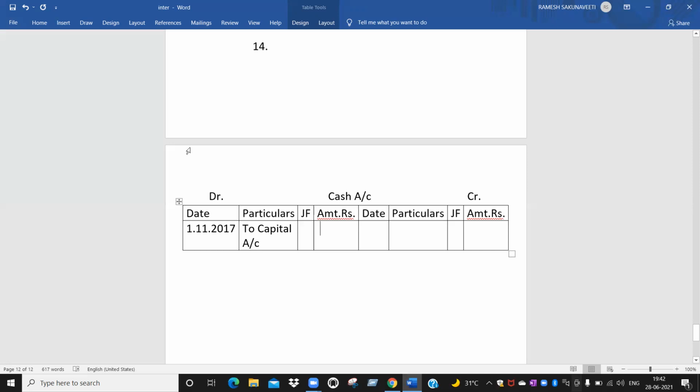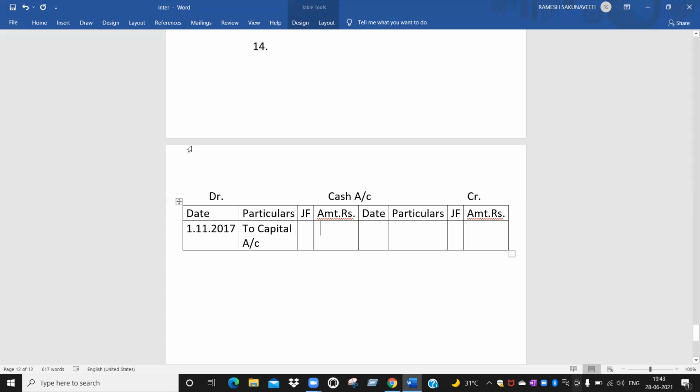See, when goods, what is the transaction? First of all, he started his business with the cash and goods, no? Yes, sir. With cash 1,50,000, how many goods are there? 50,000. So total 2 lakh rupees is his capital.